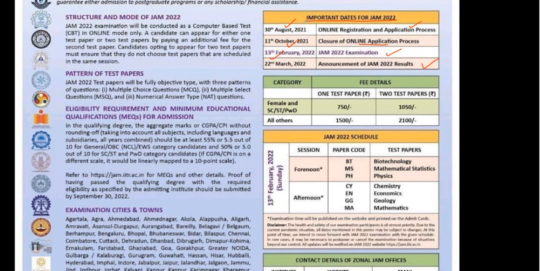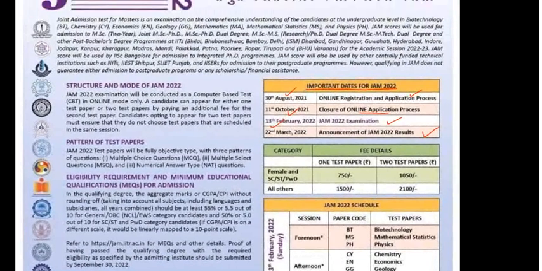And these are the shifts on 13th February 2022. Your examination will be in the forenoon as well as in the afternoon, so there would be two shifts, and your chemistry examination would be in the afternoon. The code for the chemistry examination is CY, and you see chemistry is written here.